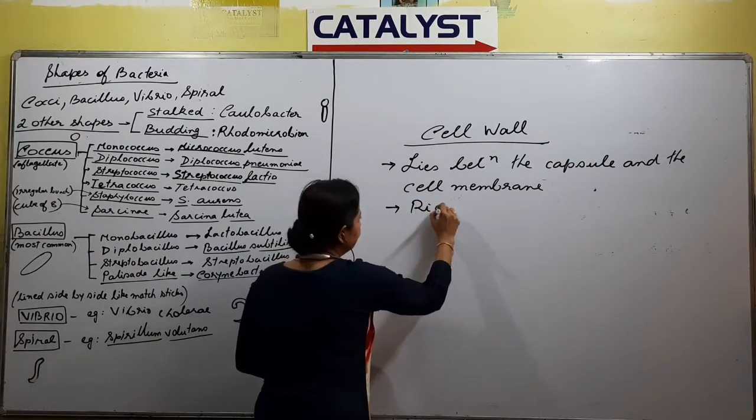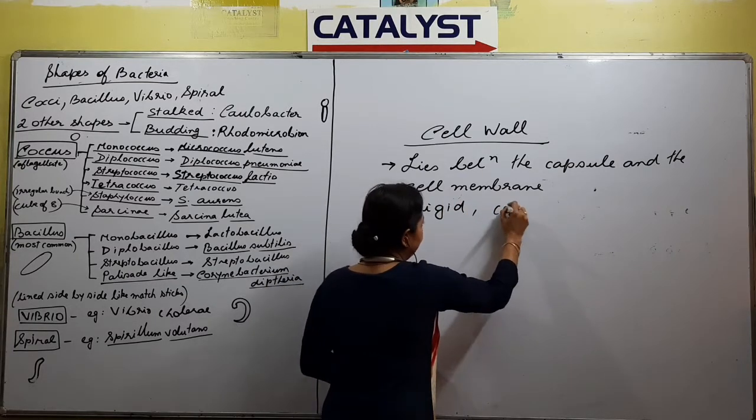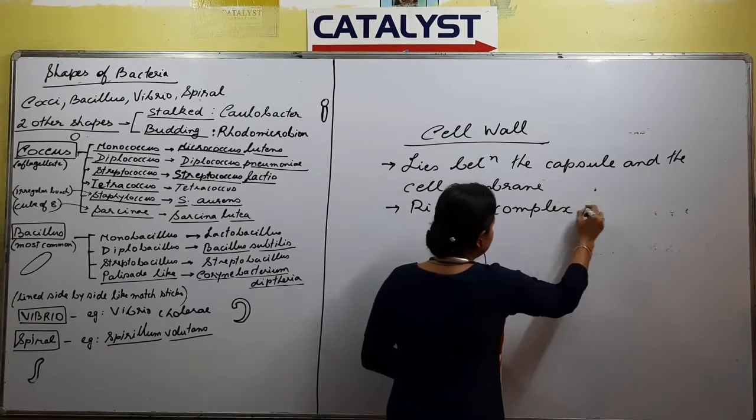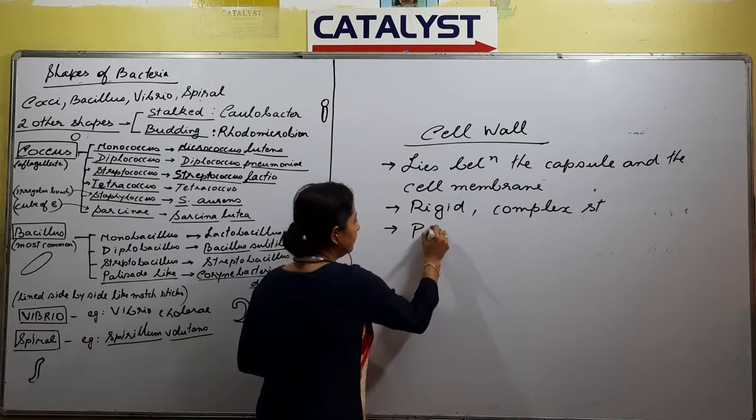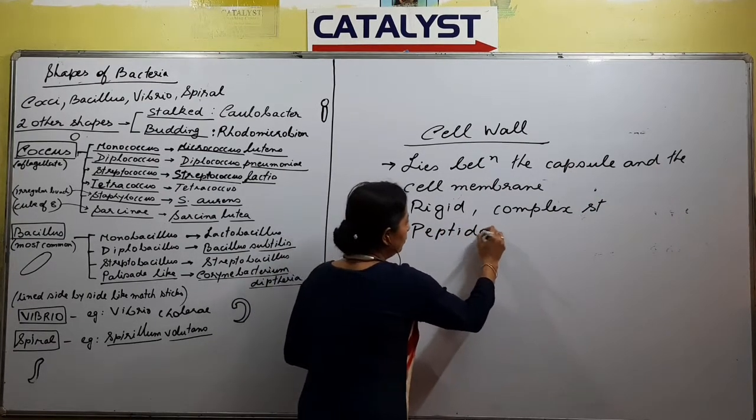It is rigid and a complex structure, right? Made up of peptidoglycan.